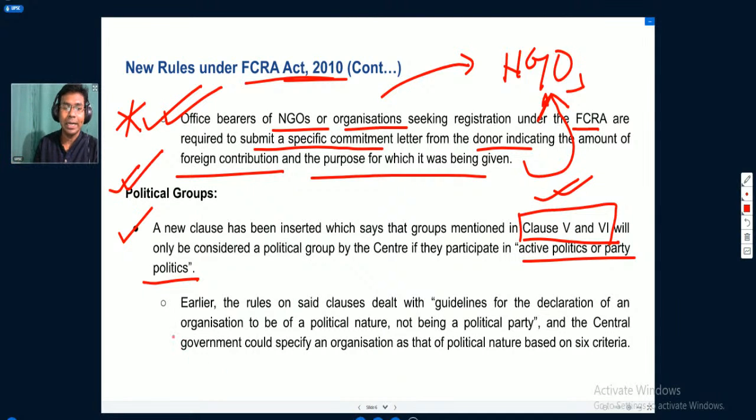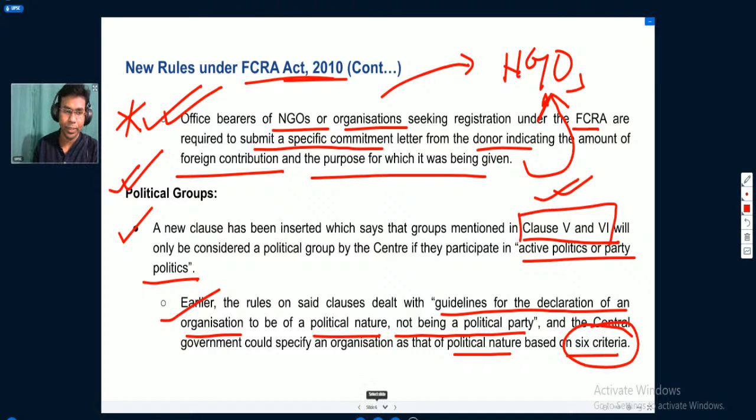Earlier, the rules on the said clause dealt with guidelines for the declaration of an organization to be of a political nature, not being a political party, and the central government could specify the organization of political nature based on 6 criteria. So how do we decide which party is a political party, which organization is involved in active politics? The Government of India has decided 6 criteria to decide whether an organization or an association can be declared as a political party.